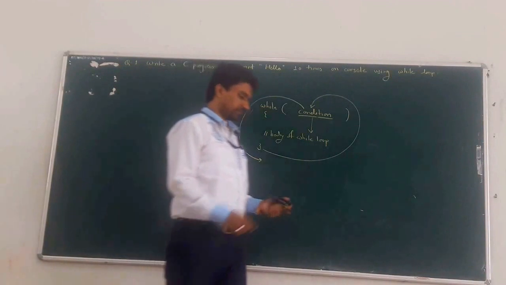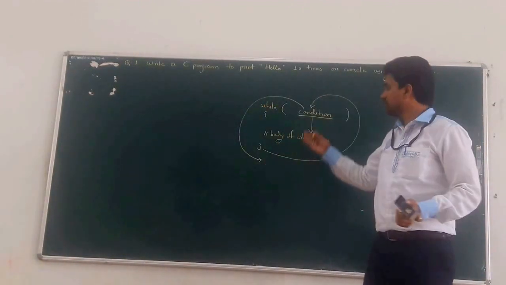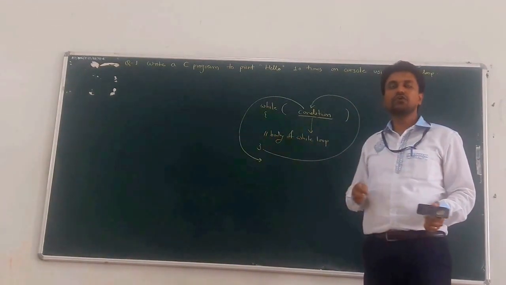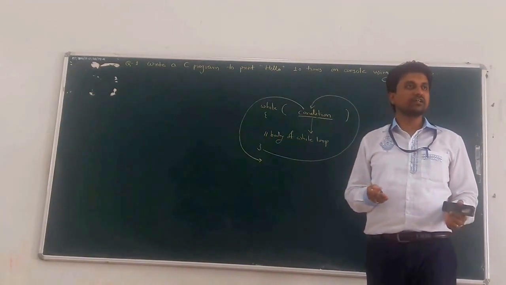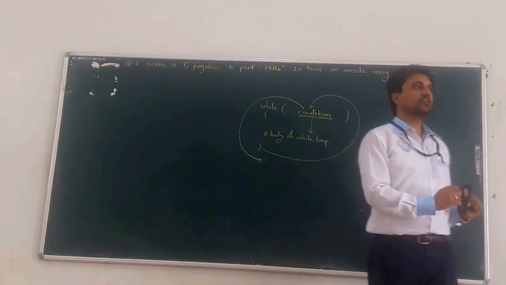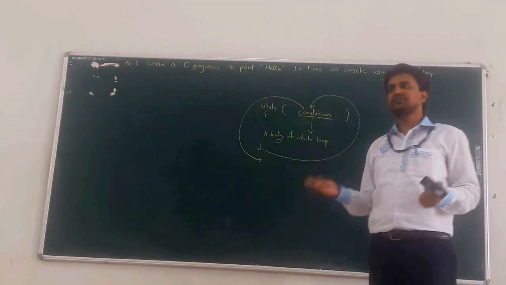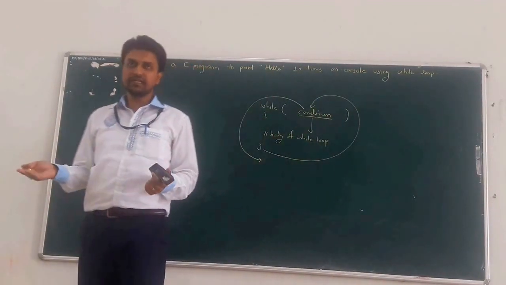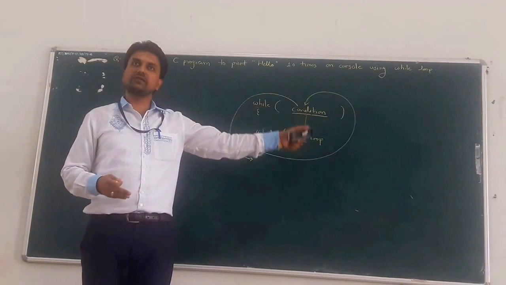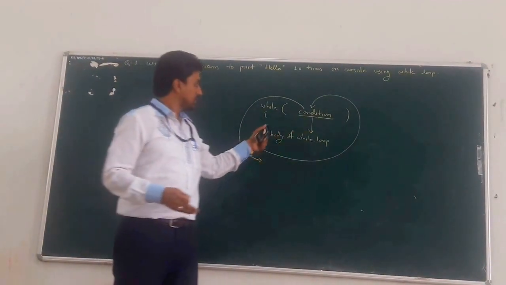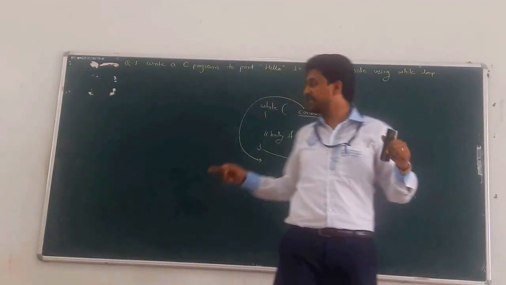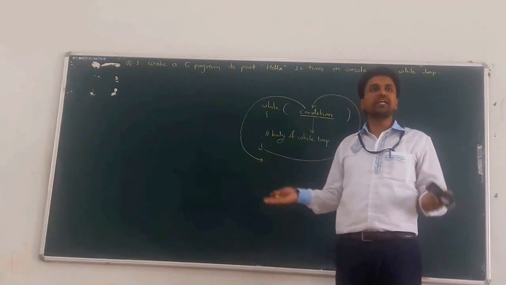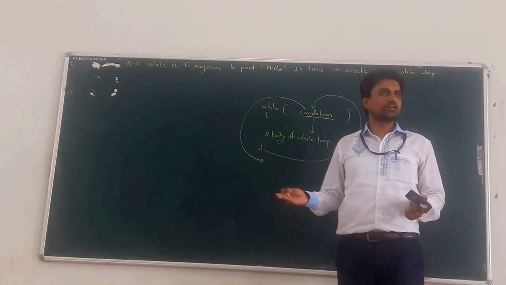Understood? So what is the use of a loop? Suppose we want to print hello 10 times, that is, display hello 10 times on the console. One way is to use the printf statement 10 times, which also displays hello 10 times on the console. But there is a control statement, the while loop, or any loop. Using this loop we can print hello any number of times on the console.